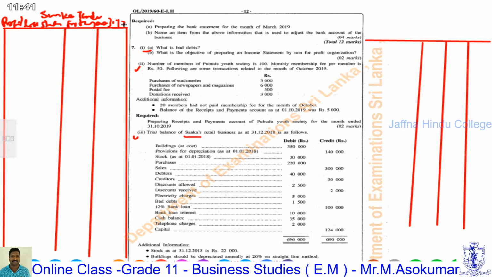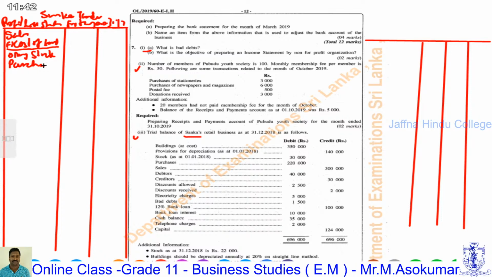Therefore, at the top of this statement, we have to put the sales value, sales minus cost of sales. It is a heading. The cost of sales is calculated by adding opening stock plus purchases.